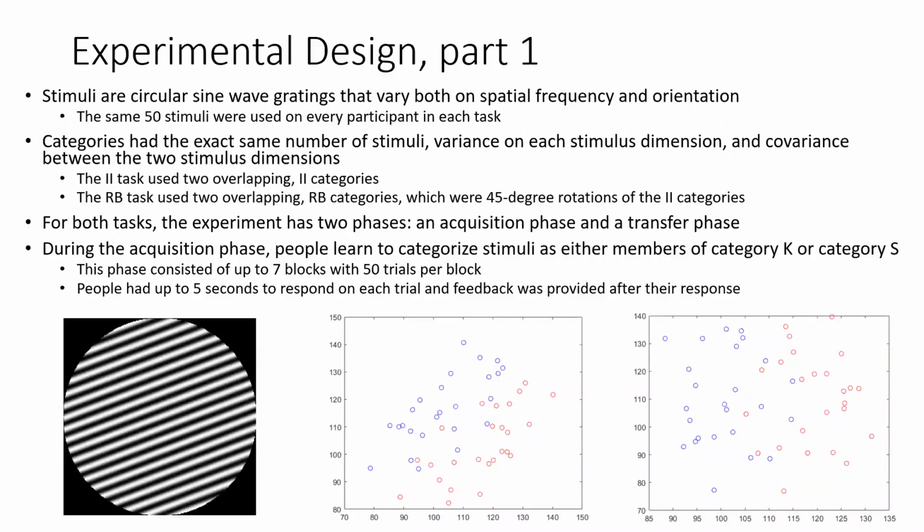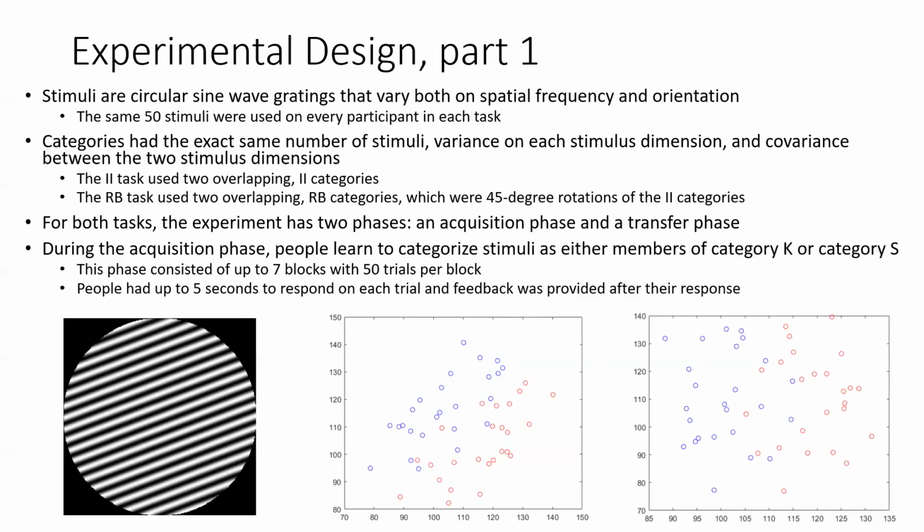The stimuli that were used in this experiment were circular sine wave gratings that vary both on spatial frequency and orientation, like the one in the bottom left, and the same 50 stimuli were used on each participant in each task. The two categories had the exact same number of stimuli, variance on each stimulus dimension, and covariance between the two stimulus dimensions. The categories used in the information integration task were overlapping information integration categories, and the categories used in the rule-based task were 45-degree rotations of those categories. The information integration categories are displayed in the center, and the rule-based categories are displayed on the right.